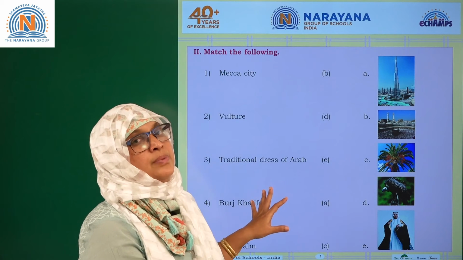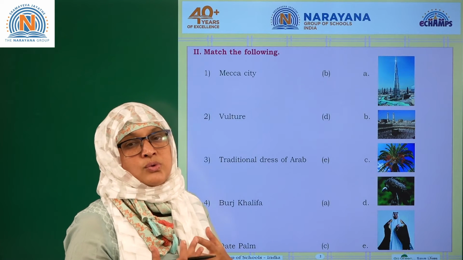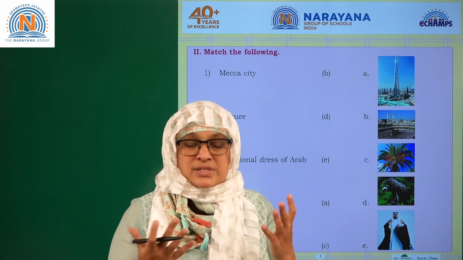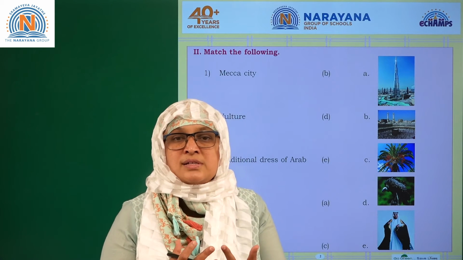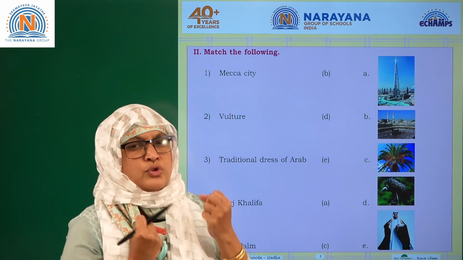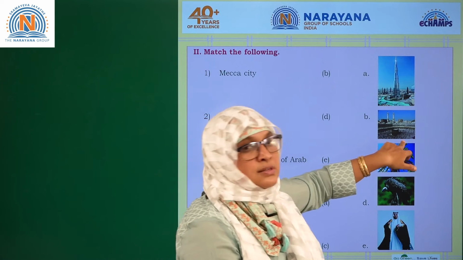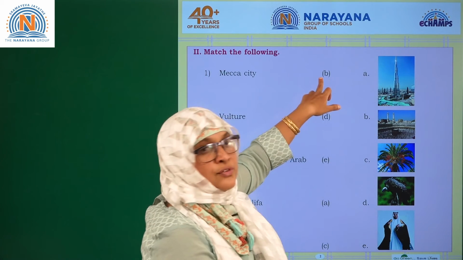It is very simple, because now everyone is very fond of watching news, and you have so many facilities for watching all the YouTube channels. You know where Burj Khalifa is. You know everything. So what you are supposed to do is just match them up. Okay, Makkah city. So where is Makkah city? This is Makkah city. So B is the answer for that.